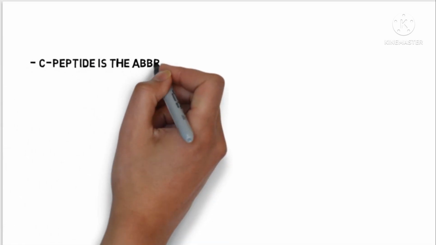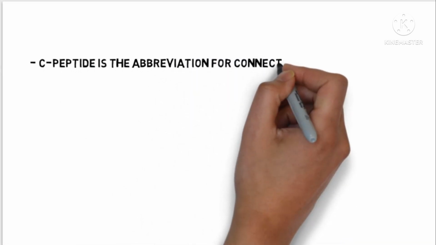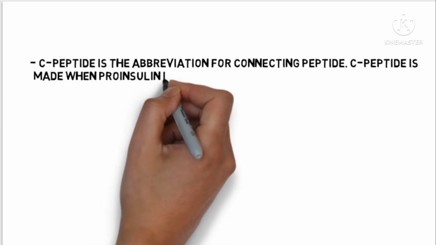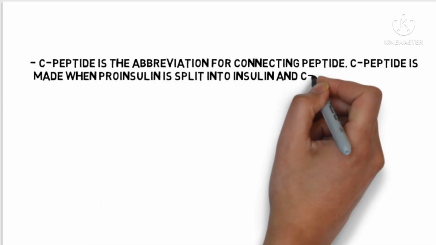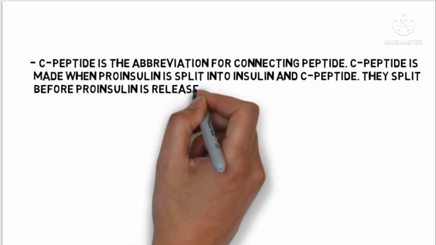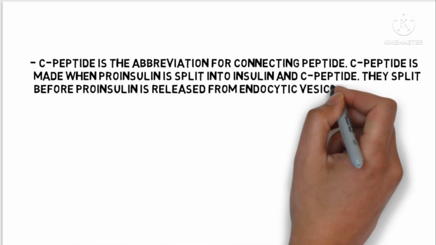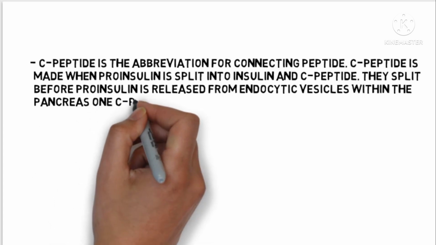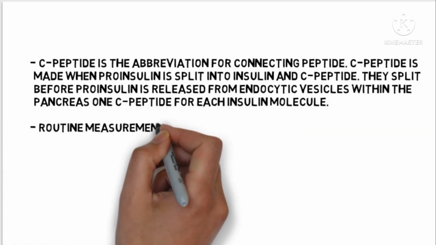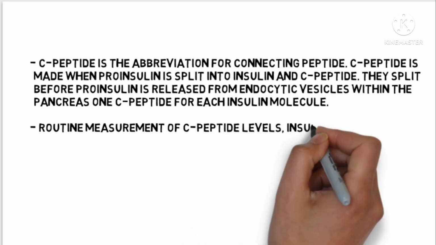C-peptide is an abbreviation for connecting peptide. C-peptide is made when proinsulin splits into insulin and C-peptide. They split before proinsulin is released from the secretory vesicle within the pancreas, and there is one C-peptide for each insulin molecule. Routine measurement of C-peptide levels, insulin level, and proinsulin are not recommended in most patients.